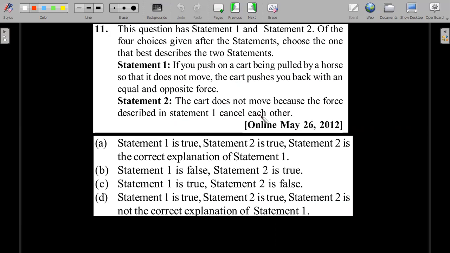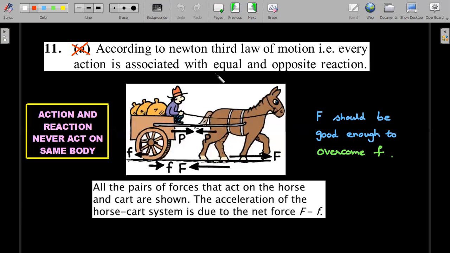Okay, right. So if you push on a cart pulled by a horse so that it does not move, the cart pushes you back with an equal and opposite force. So the cart is at rest and it is not able to move because the equal and opposite forces applied by the cart and you on each other is being said to be the reason, which I feel is not the correct reason. Okay, so you should realize that